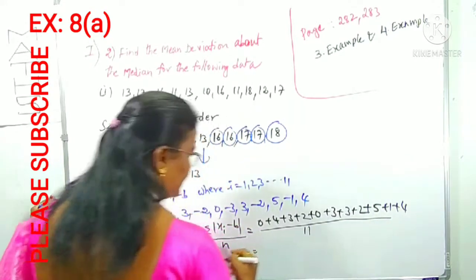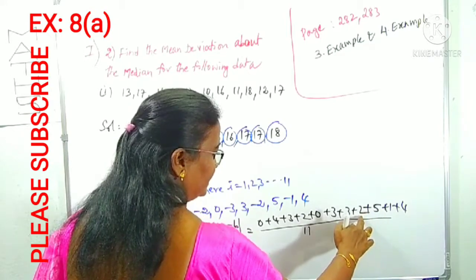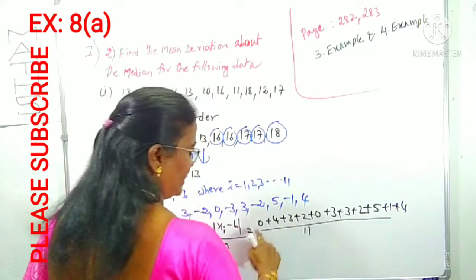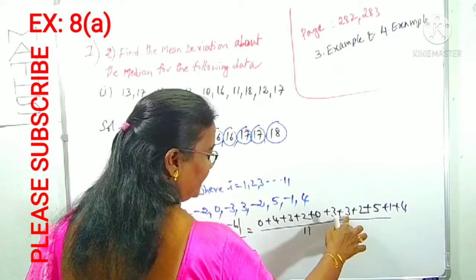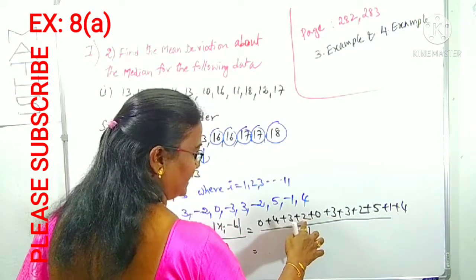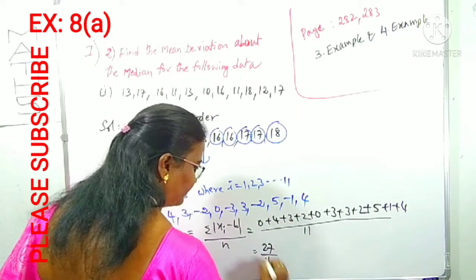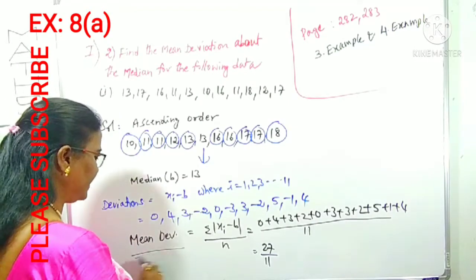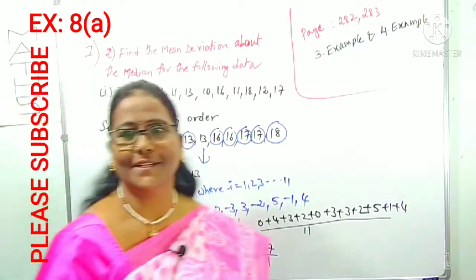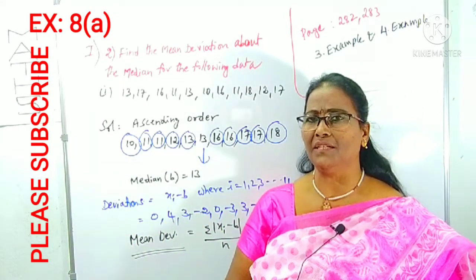This sum is 4, 5, 10, 12, 15, 18, 20, 27. So 27 by 11 is our mean deviation for this data. Is it clear? So like this we can find the mean deviation from the mean or from the median.